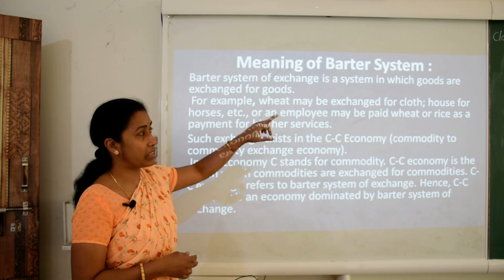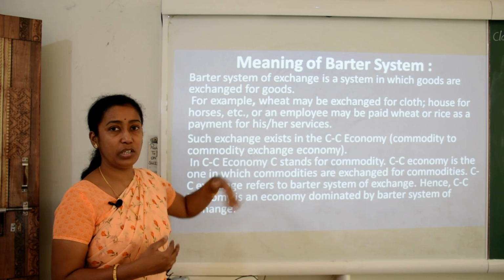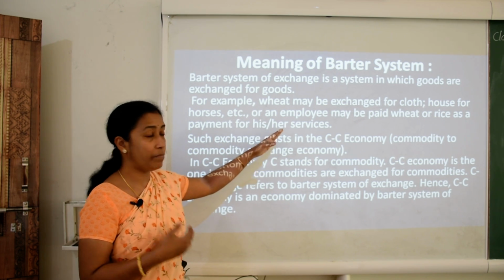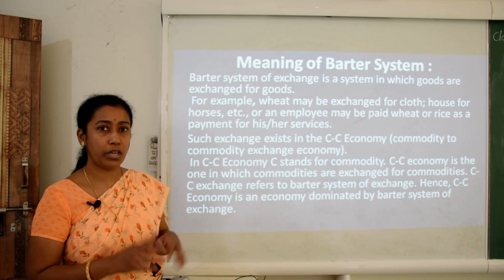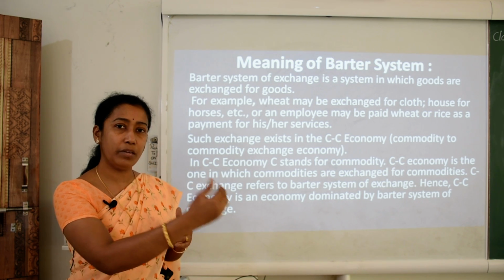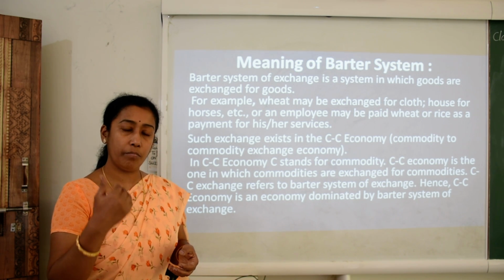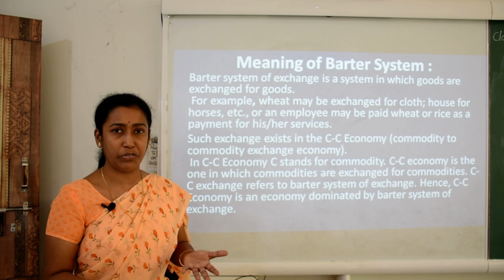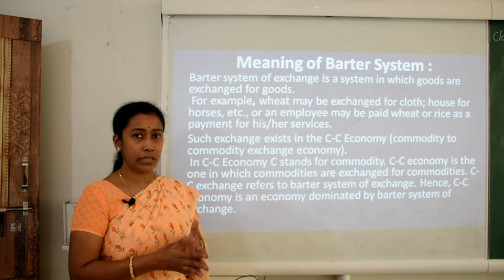Barter system of exchange is a system in which goods are exchanged for goods only. For example, wheat may be exchanged for cloth and house for horses, etc., or an employee may be paid wheat or rice for his work or for his services. So there was no employer and employee kind of system, but still if any labor or worker is giving his services, the person who is hiring that worker can provide him some wheat, rice or any kind of grain or any kind of thing which he requires. So this was the barter system of exchange for goods and services.